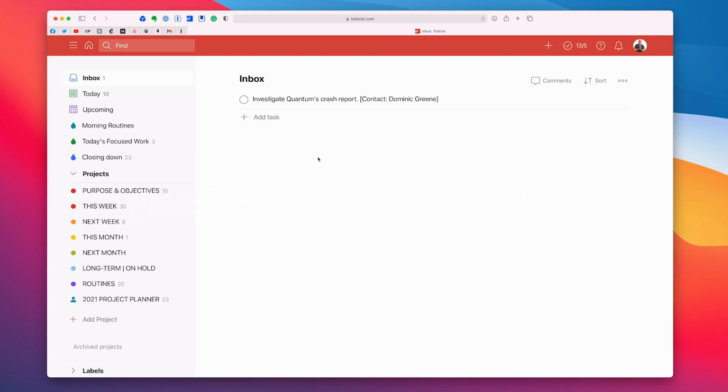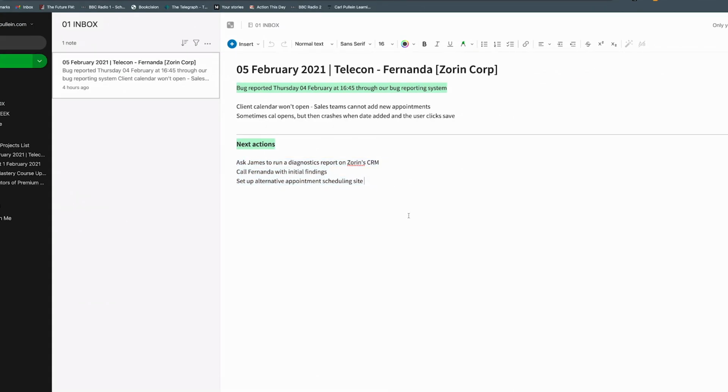The final one is investigate Quantum's crash report. It's very similar to calling Fernanda. If I need to call Dominic Green, I will call him and I will create a note like I did in here. So I actually have a note.